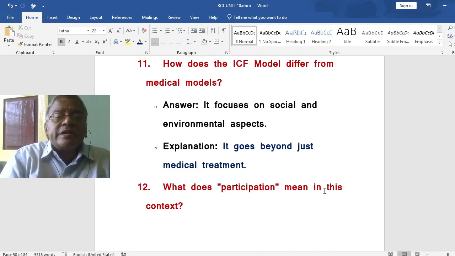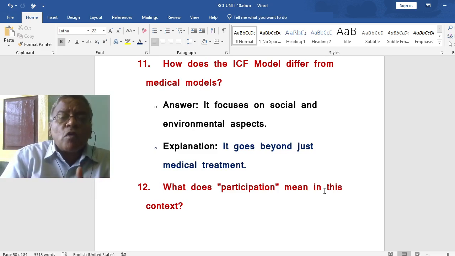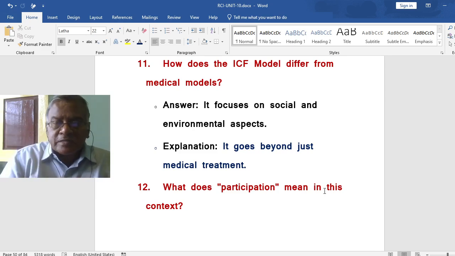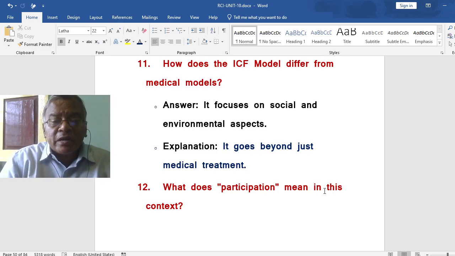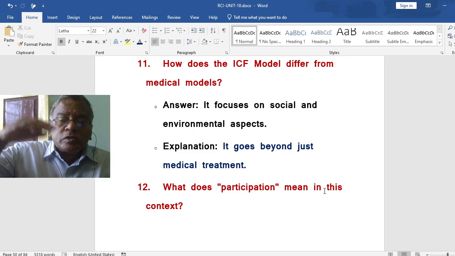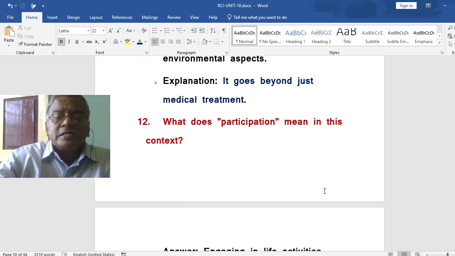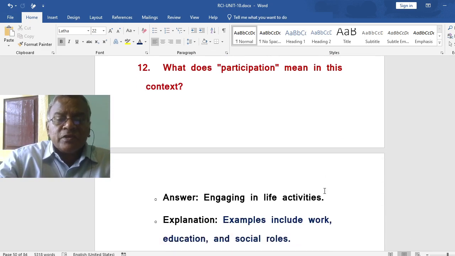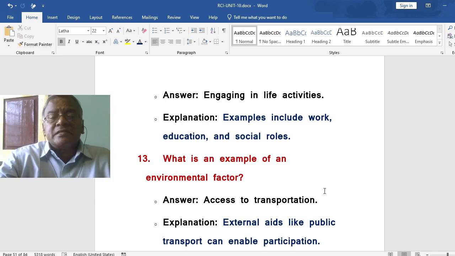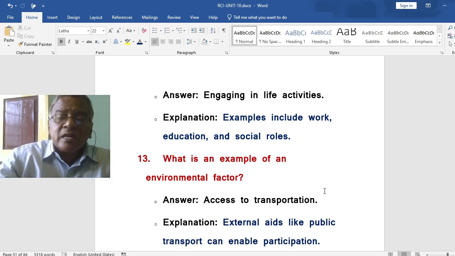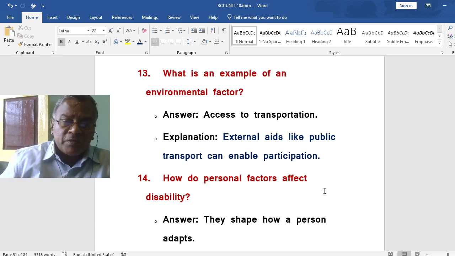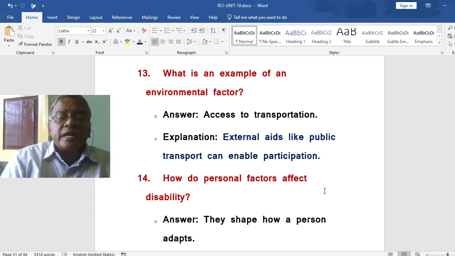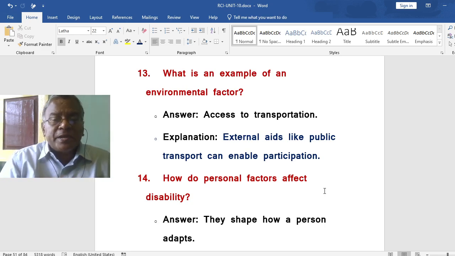How does the ICF model differ from medical models? It focuses on social and environmental aspects. The ICF model differs from medical models because it focuses on social and environmental aspects. So, the ICF model goes beyond just medical treatment. What does participation mean in the ICF model context? Engaging in life activities. Examples include work, education and social roles. What is an example of an environmental factor? Access to transportation. External aids like public transport can enable participation.